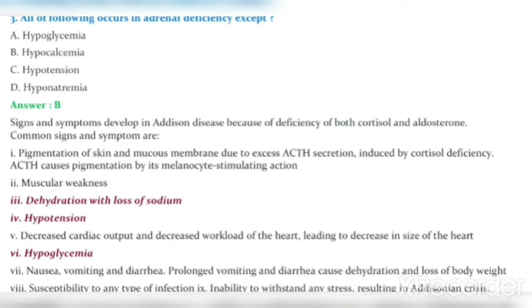And there is a susceptibility to any type of infection. And the 9th one is inability to withstand any stress, resulting in Addisonian crisis. This is reference from the Essentials of Medical Physiology, author K. Sembulingam, 6th edition, page 437.